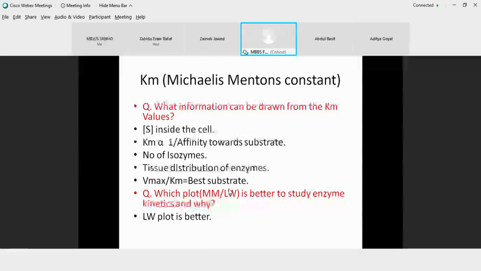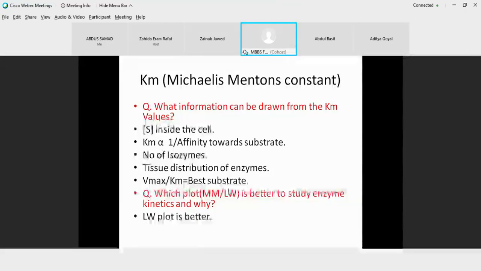Then, according to the Km value, you can talk about the tissue distribution of an enzyme. And if you know the Vmax to Km ratio, then the higher the Vmax to Km ratio, the better is the substrate for those enzymes which are capable of taking up multiple substrates. So these 5 pieces of information can be drawn from the Km values.